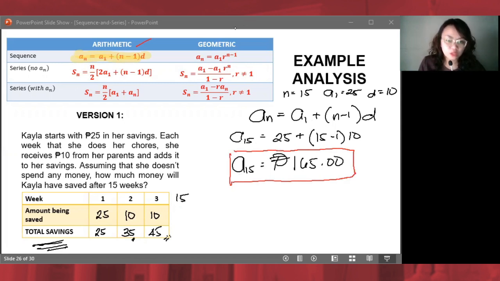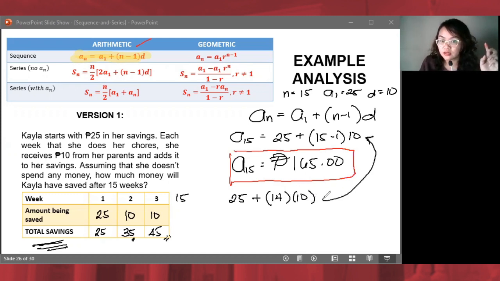Kasi, logically speaking, let's say we continue this, nag-start siya ng 25 pesos. Tapos, ilang beses siya maghuhulog? Hindi mo nabibilangin yung 25 hanggang 15th week. Nung first week, naghulog na siyang 25. So, 14 times na lang siyang maghuhulog. 14 na magkano? Tag 10 piso.